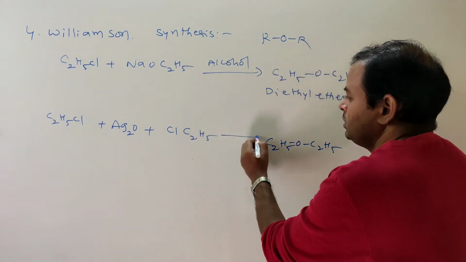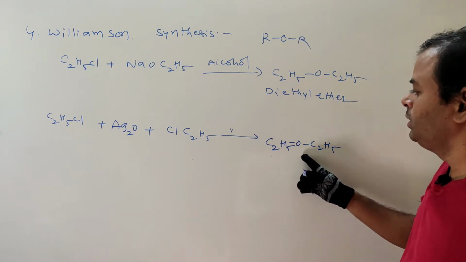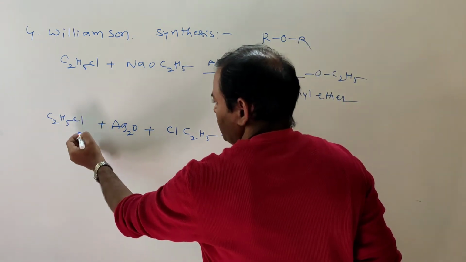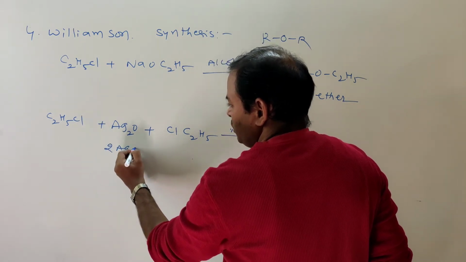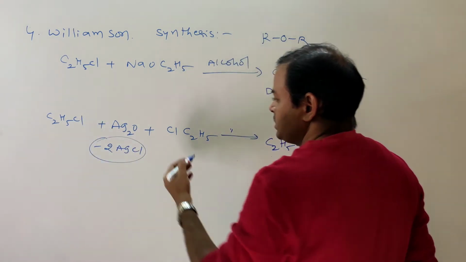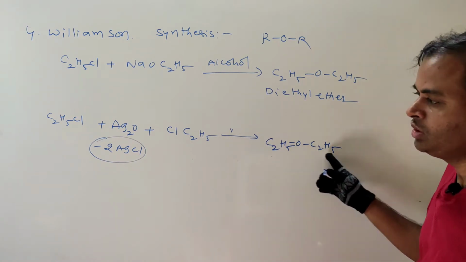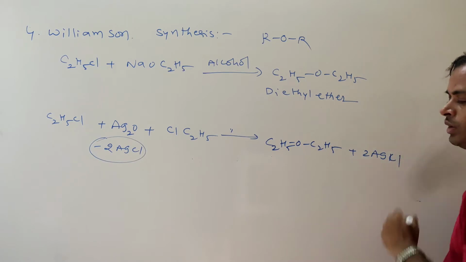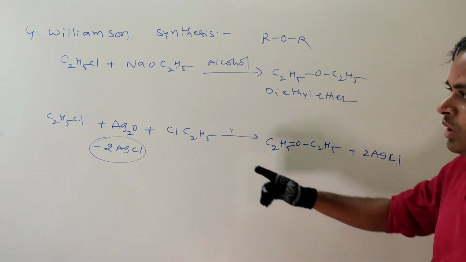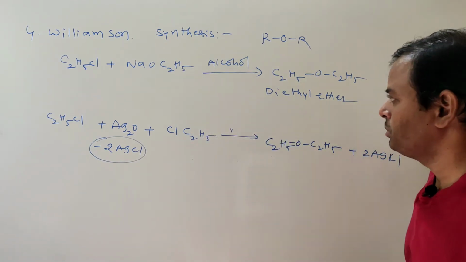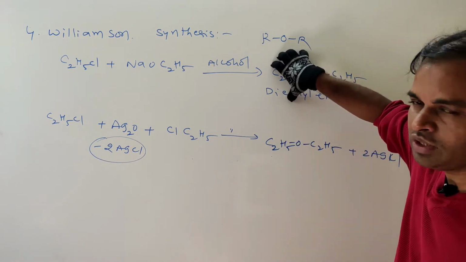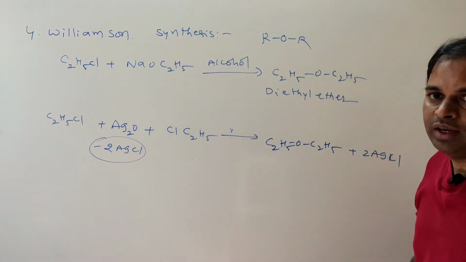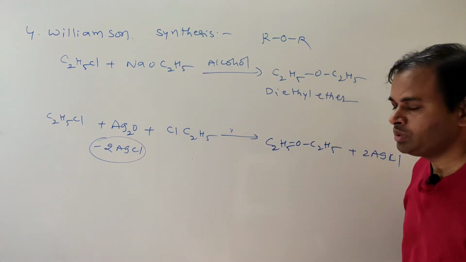What does it give? C2H5OC2H5 and 2AgCl, so diethyl ether. This is the alternative method for the preparation of diethyl ether, but Williamson synthesis is ethyl chloride, sodium ethoxide, diethyl ether. So this is about Williamson synthesis.